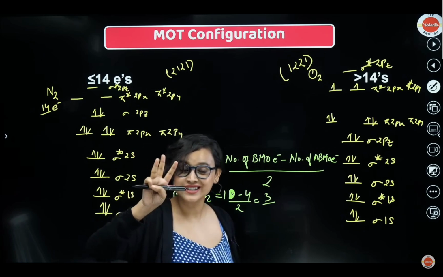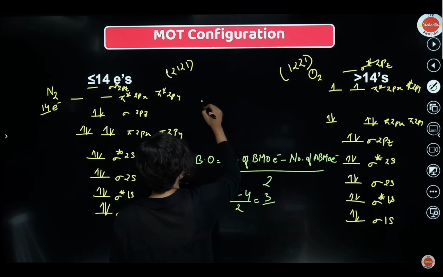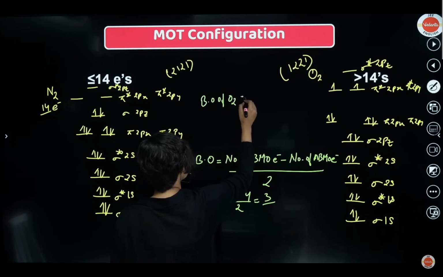Now nitrogen has 3 bonds, isn't it? Check it out. See, you calculated it. Now see how will you find out for oxygen? Okay, bond order for oxygen. Bond order of oxygen. See, figure it out.